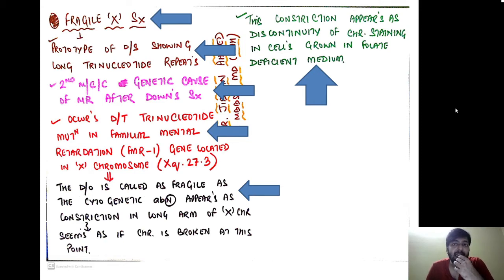When you examine the X chromosome under the microscope, in the long arm, in region 27 and band 3, you will see some kind of constriction. That is why the disease became known as Fragile X syndrome, that is, the X is fragile.